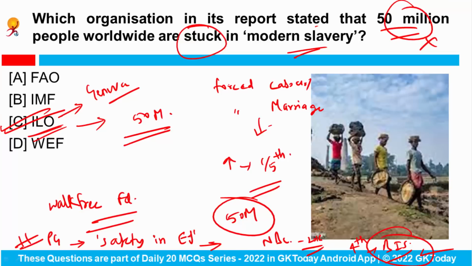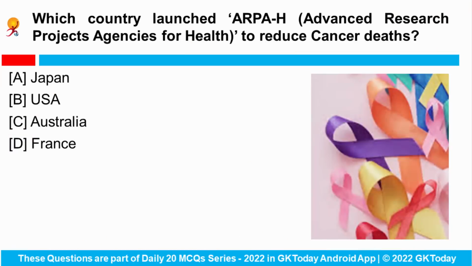Next is, which country launched ARPA-H, means ARPA-H, full form is Advanced Research Project Agencies for Health, to reduce the cancer death.